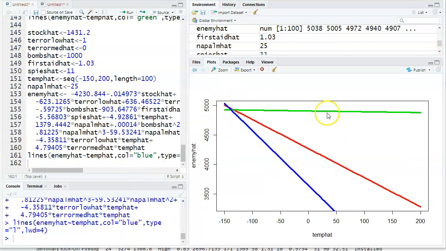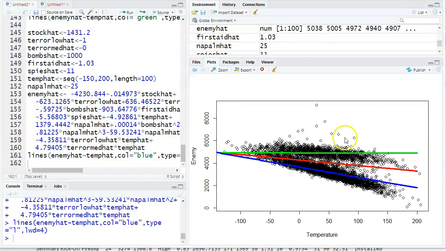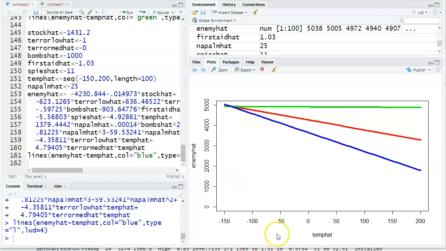Okay, and there it is with the data. Here it is without the data, except I don't like how it's cut off the blue line, so I need to change my y-axis. Okay, so do I like it better this way or on top of the data? Why do these lines not seem to line up with the data? The answer is because of the other variables, which have collinearity in them, right? Napalm and, I mean, all the others. So the fact that it doesn't line up seems to me more distracting. I think I'm going to stick with this plot.